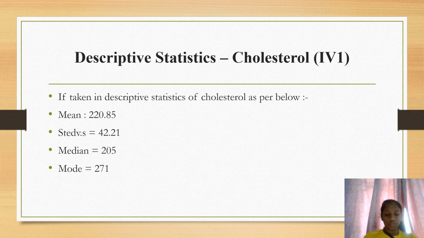I go to the second part, which is the descriptive statistics of cholesterol, independent variable 1. Based on the calculation, the answers that I got were: mean 220.85, standard deviation 42.21, median 205, and mode 271. These are the calculations based on the exercise that I did.